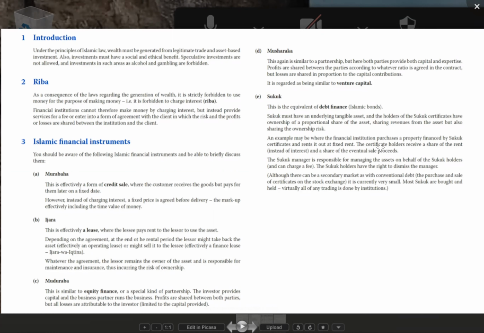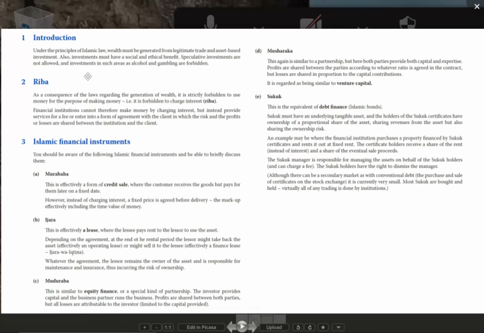So whether I am a company or a bank, if I am lending you money, I will not charge you interest. Charging of interest is forbidden in Islamic finance. Okay, and this concept is called riba, R-I-B-A. Let us see them. You can see this document on the screen.